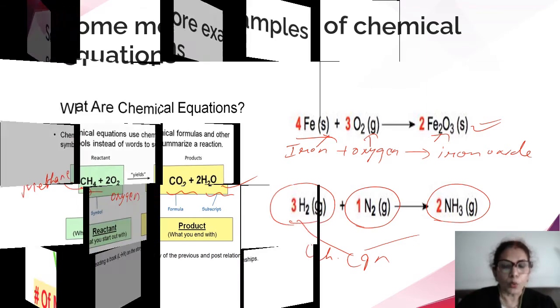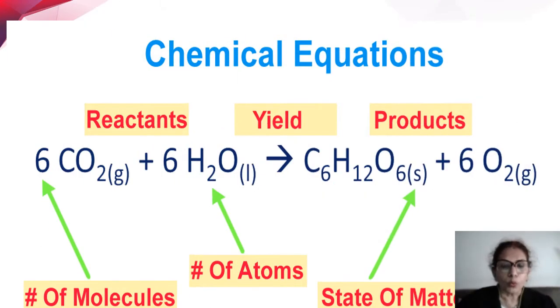Now let us see what the parts of a chemical equation are. You should be familiar with these parts because we are going to use these terms often and you should be using them now. Every chemical equation will have three parts: reactants, an arrow mark, and products.